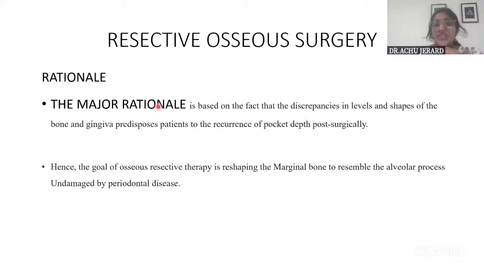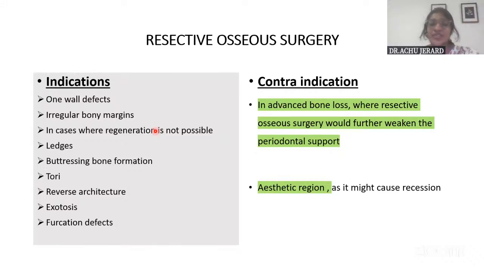And then about resective osseous surgery, the major rationale, what is it? As I've already told you, it is to remove any discrepancies in the level and shape of the bone, so that it also favors the normal physiologic contour of the gingiva. You can write the indications and contraindications. Indications are areas where thick bony margins are present, and also where regenerative surgery doesn't have scope, like in one wall defects. Exostoses, tori, buttressing bone formation, ledges, they all have thick bony margins. So all these areas are indicated for resective osseous surgery.